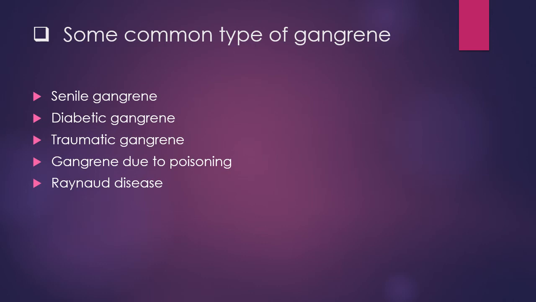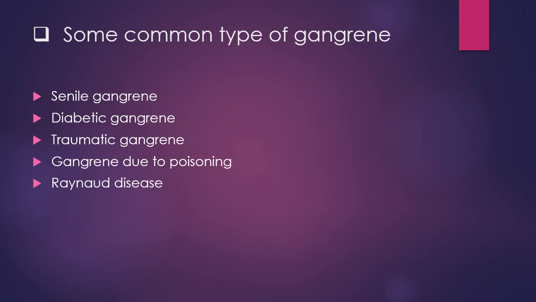Then another type of gangrene is traumatic gangrene. In this type, mechanical pressure destroys the wall of blood vessels. Sometimes the person cannot feel the physical sensation of the pressure. Blood comes out from the blood vessel, forming a large swelling which adds mechanical compression and ultimately blocks the blood supply and develops gangrene. Traumatic gangrene is mostly moist gangrene.